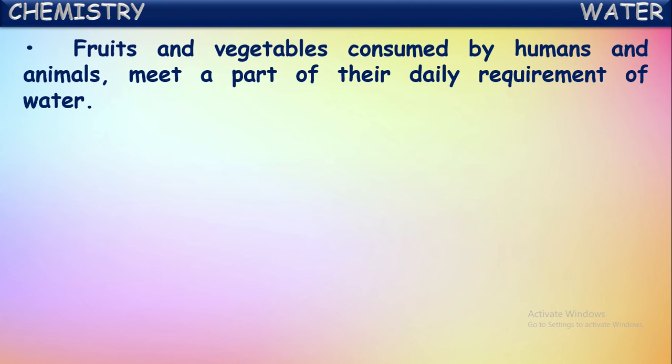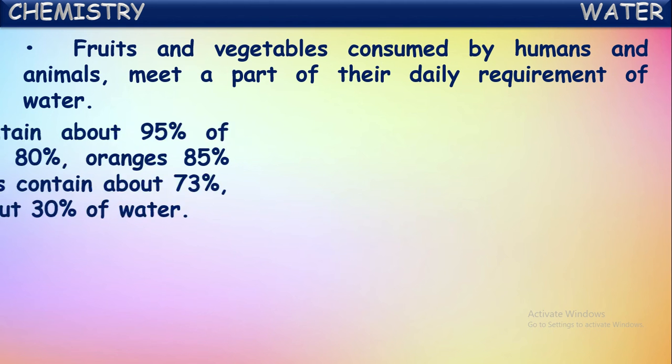Fruits and vegetables consumed by humans and animals meet a part of their daily requirement of water. As we know, these fruits and vegetables contain a large quantity of water. When they are consumed by humans and animals, they provide the water required for their daily metabolic needs.